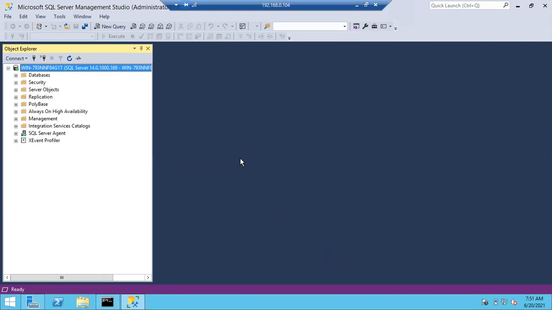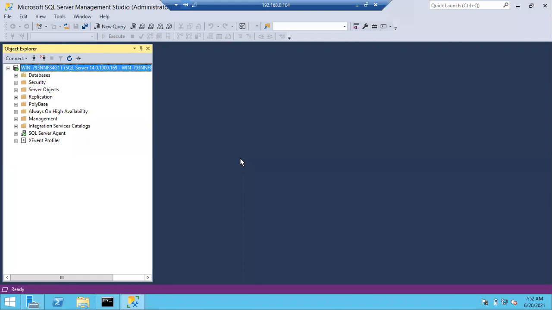Okay, so today we'll see how to create a login, how to create a SQL login, how to create a Windows login, and how to give access on databases. We'll discuss this in today's session. So what is the prerequisite in case I want to create a Windows login?